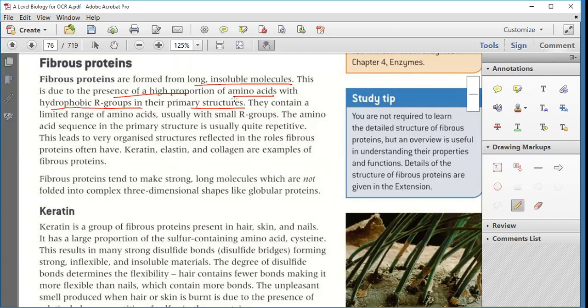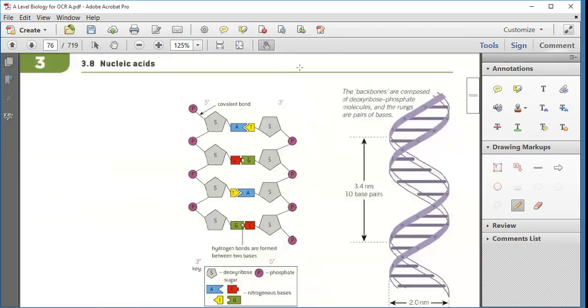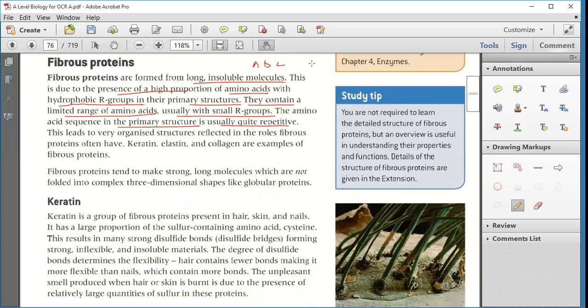Clear? Okay. Now, they contain a limited range of amino acids, usually with small R groups. The amino acid sequence in the primary structure is usually quite repetitive. This amino acid sequence has a specific repetition. For example, there are 4 amino acids A, B, C, D. So A, B, C, D, these 4 amino acids will be repeated again and again. Got it? Okay.